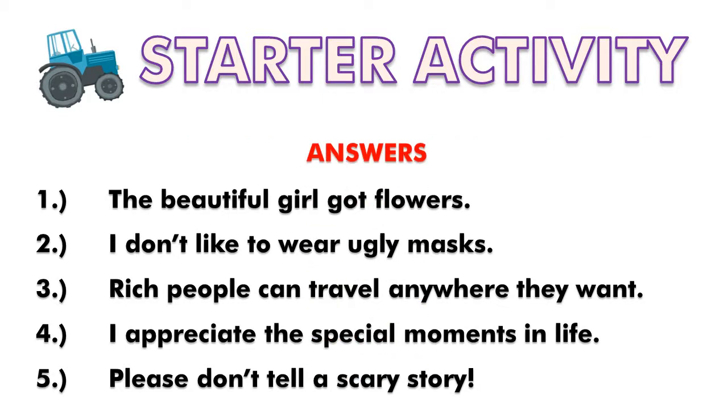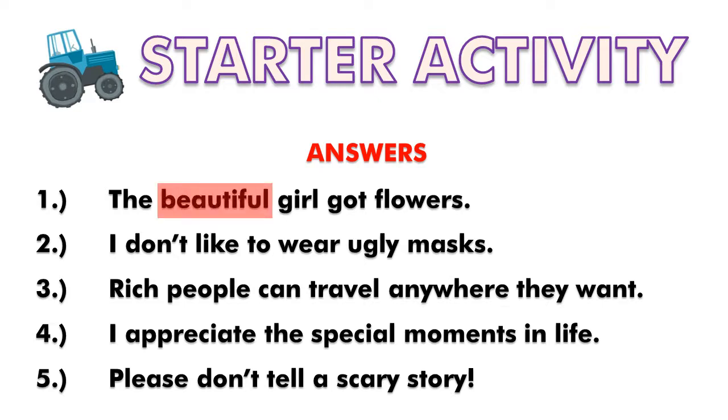Let's look at the first one. Remember that an adjective is a word that describes a noun. In the first sentence, we have two nouns, girl and flowers. But only the girl is being described as being beautiful. This means the word beautiful is an adjective.